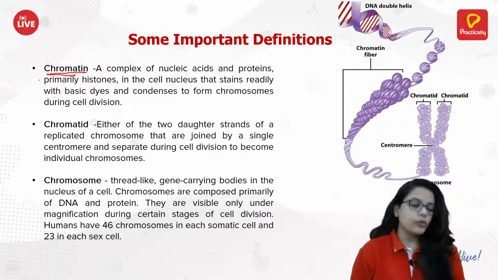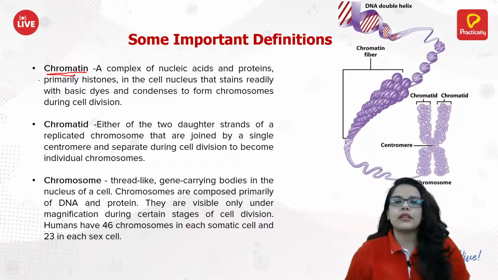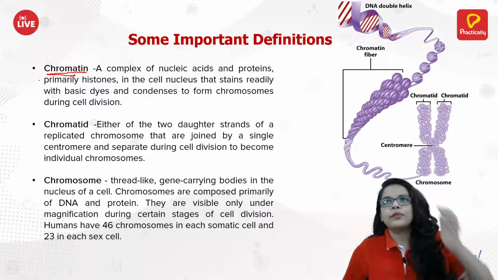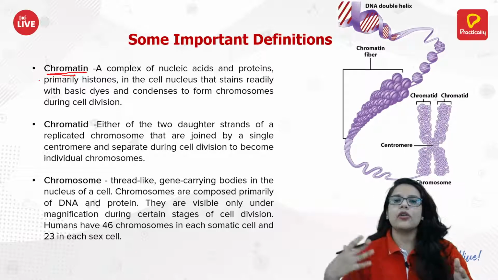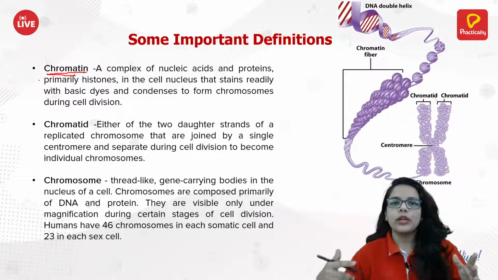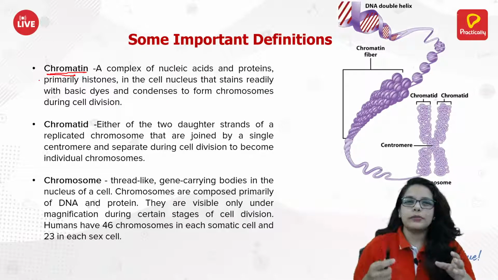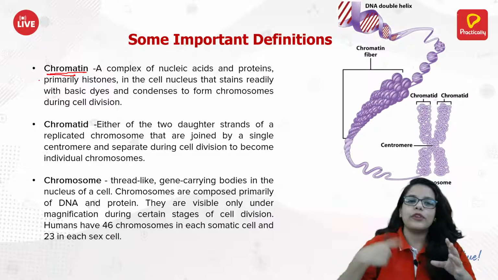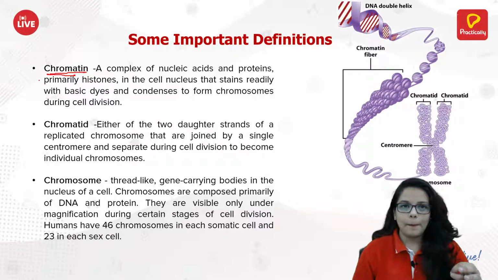Now in the last classes, when I was discussing nucleic acids, I told you that the DNA is the genetic material which is passed on from parents to children. We have a huge amount of DNA in our body. Everything is wound up very tightly, because it's a huge amount, with the help of something called histone proteins. So what is a chromatin?